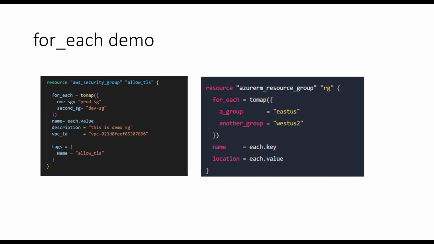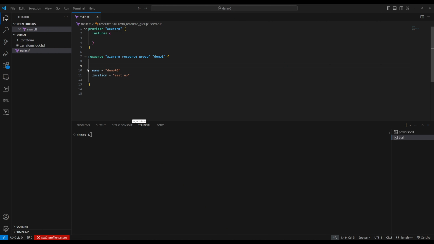Okay, let's create a resource group using the for_each meta argument. So let's give for_each. So it's a map, and inside this we're going to give key value pairs. So let's give first RG equal East US, then second RG equal West US. Okay, so we have created for_each.